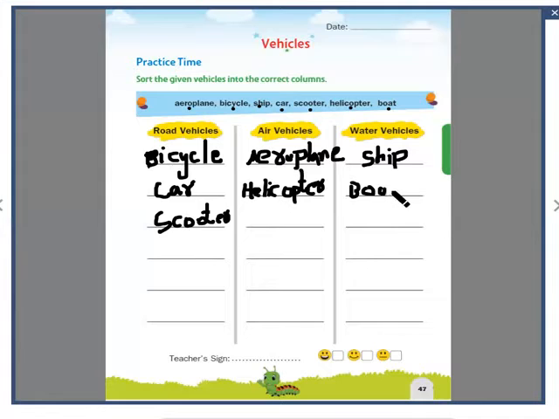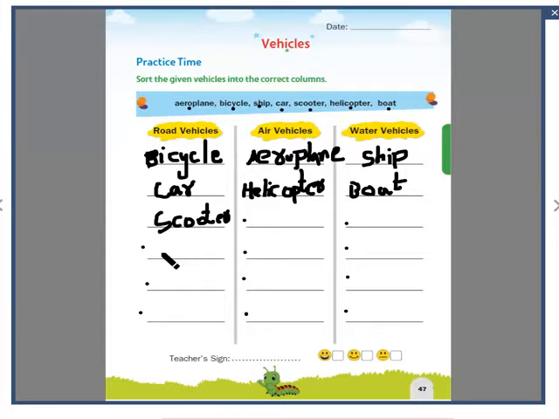B-O-A-T, boat. See children, there are many pending here. Three more road vehicles, four more air vehicles, and four more water vehicles. You have to search. You can ask your parents, your brothers, sisters, and complete this page.